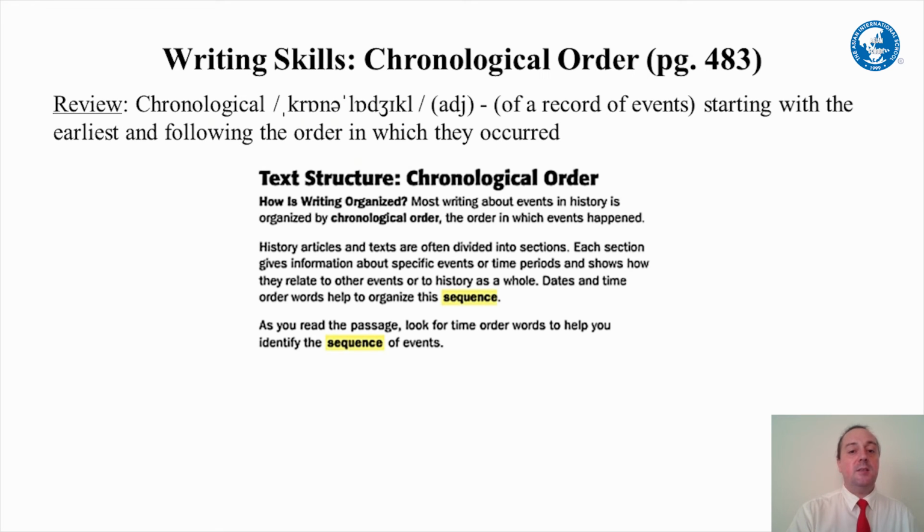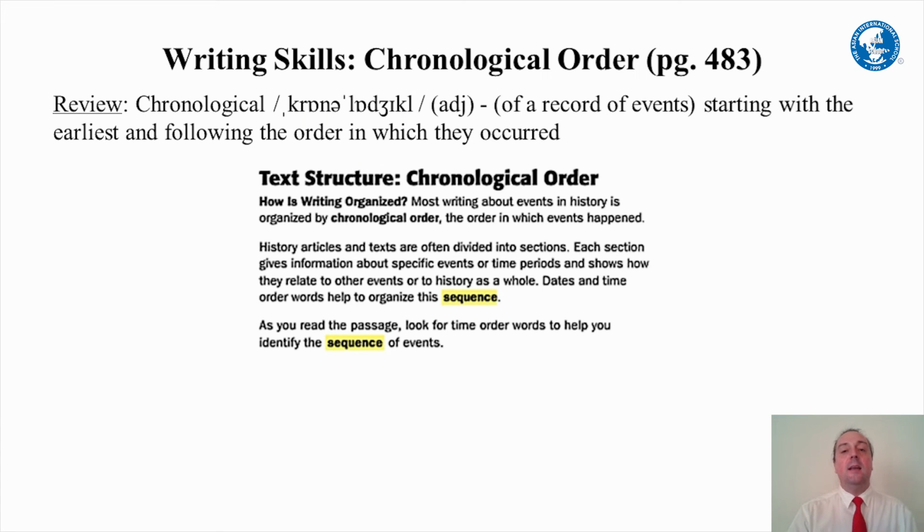So, in text structure, writing is organized by using chronological order. Most writing about events in history is organized by chronological order, or the order in which events happened. History articles and texts are often divided into sections. Each section gives information about specific events or time periods and shows how they relate to other events or history as a whole. Dates and time order words help to organize this sequence.